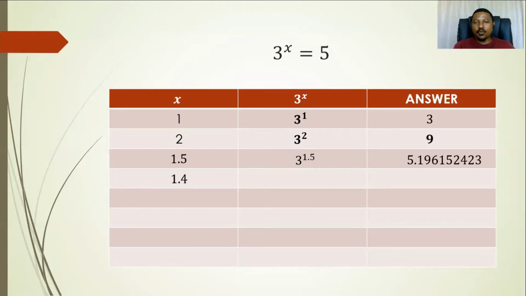So now if we try 1,4, let's see what is going to happen. Now we have 3 to the power 1,4. And if we press it in our calculator, we get that number there. It's close to 5, but there are still some differences, because it's not as close as we would like. If we can get a number like 4,9999, we can say that number is the one that we can go with. In here, we still have 4,655536722, but it's a better estimate. But I believe that we can do better.